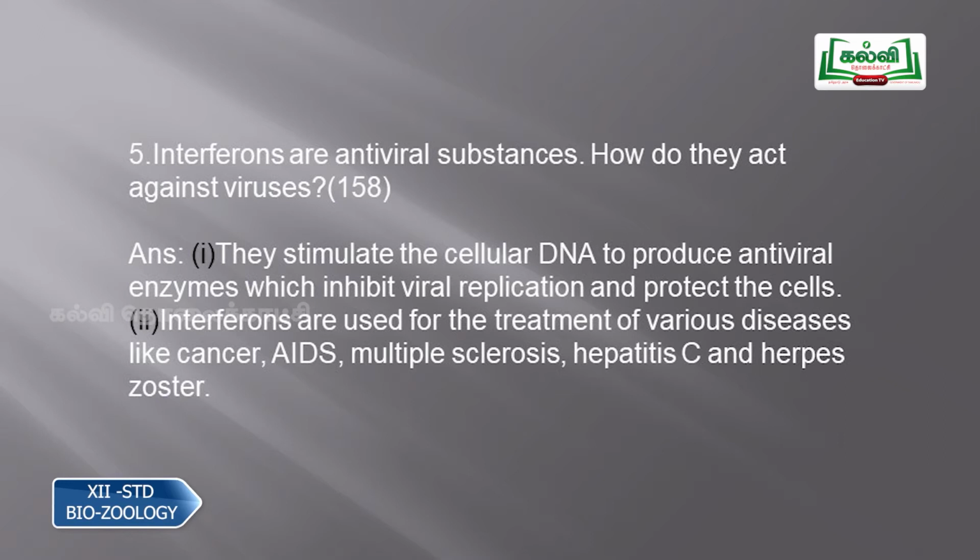And the second point is, interferons are used for the treatment of various diseases like cancer, AIDS, multiple sclerosis, hepatitis C and herpes zoster. So these are some of the diseases we can cure through interferons. So that is the fifth question.